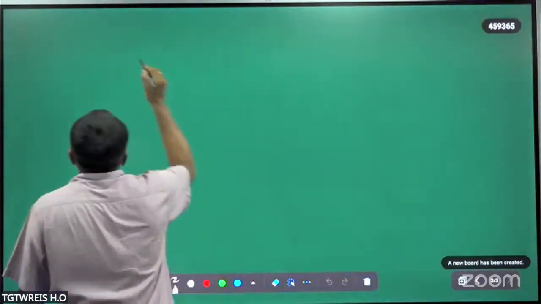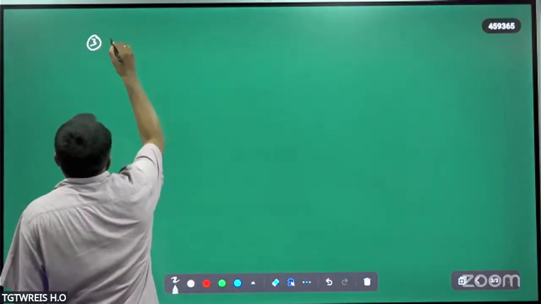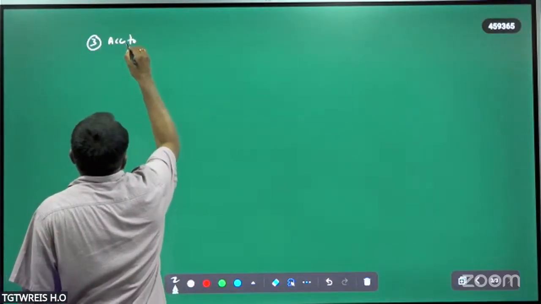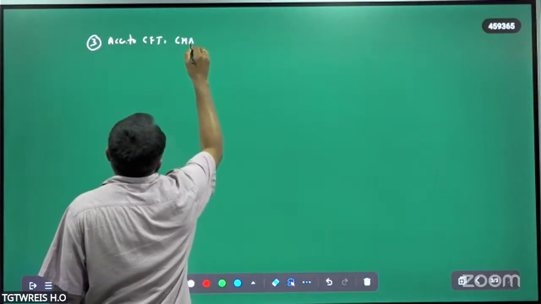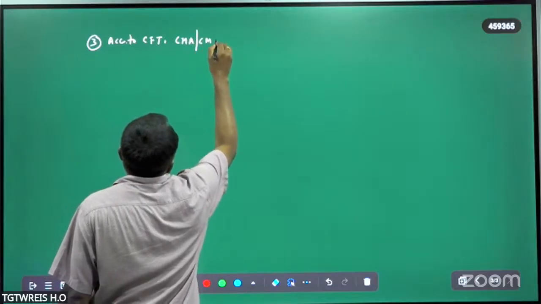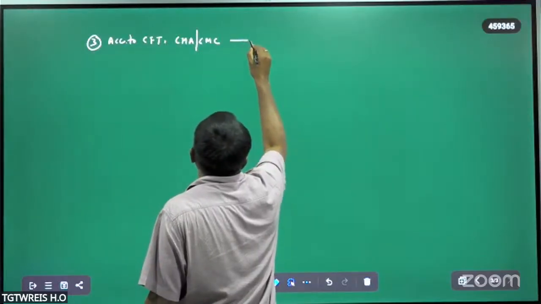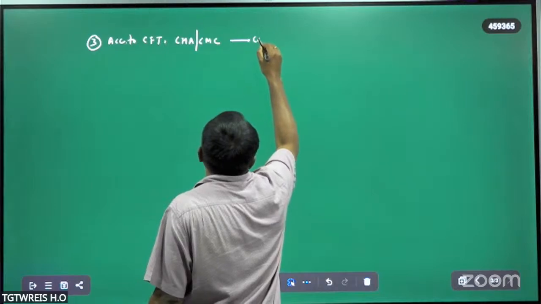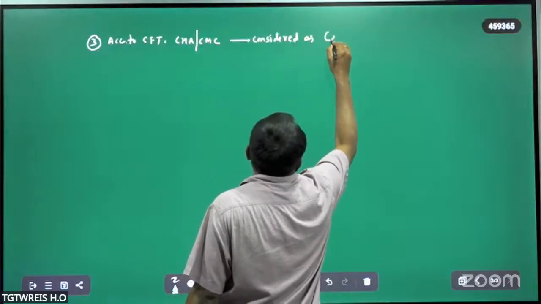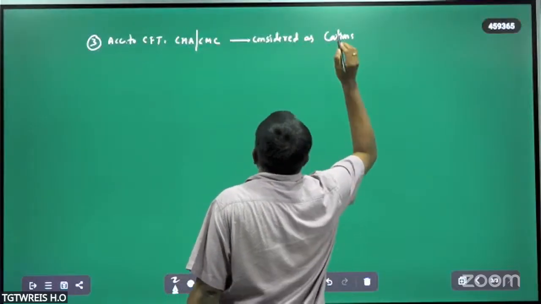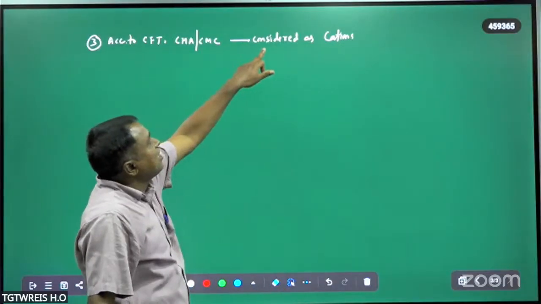And the third assumption made by the crystal field theory is, according to crystal field theory, central metal atoms or central metal cations are considered as cations. This is the most important. According to crystal field theory, central metal atom or central metal cation is considered as what?